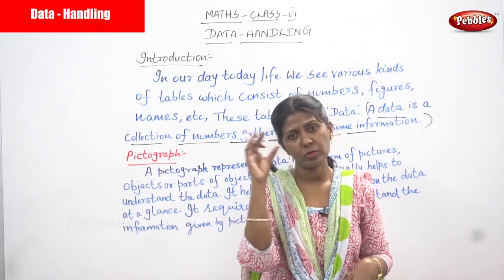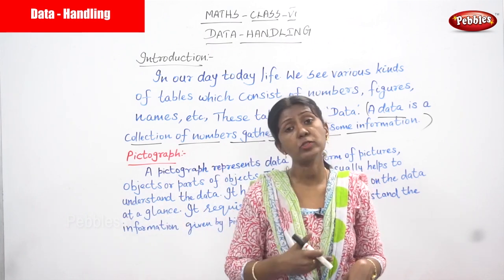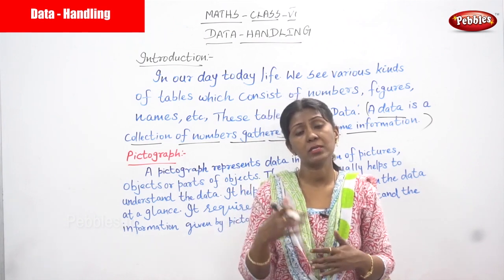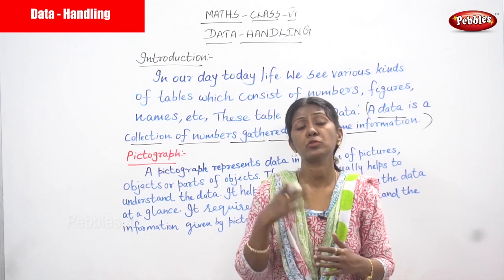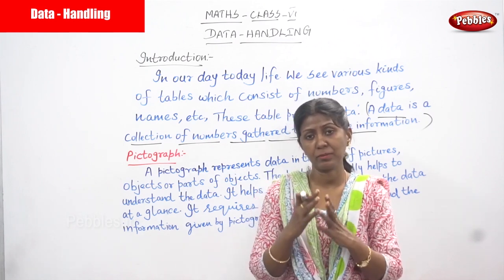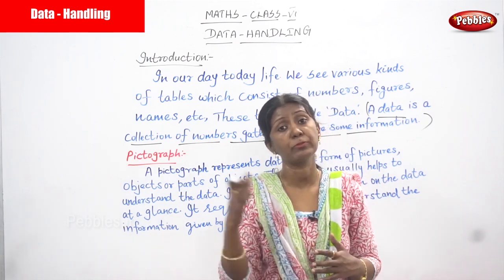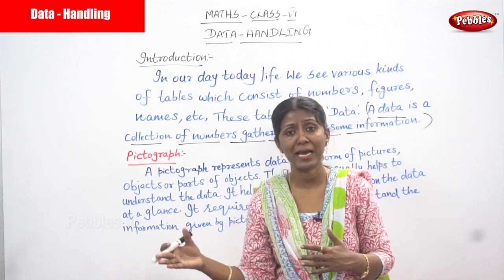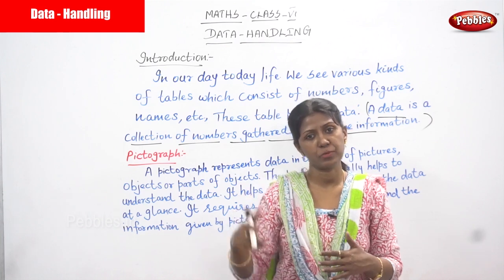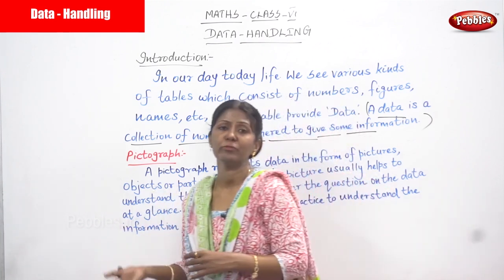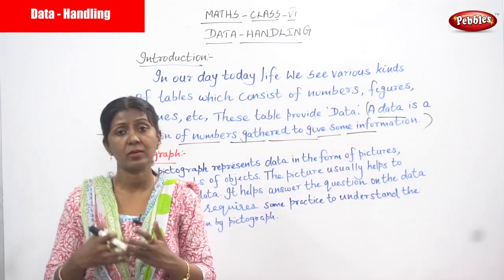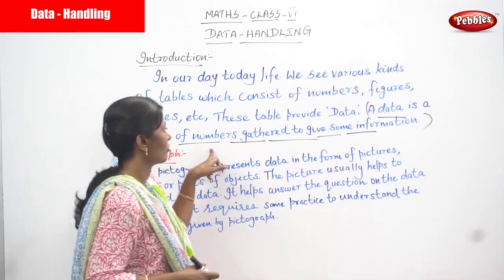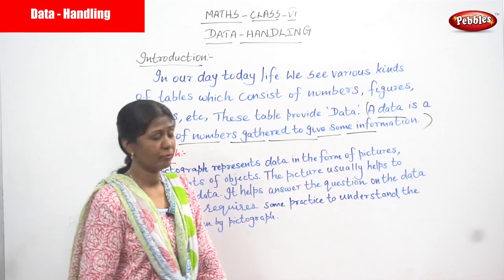In the particular section, all the students' numbers we enter in the particular table. After this we collect information about the students' academics, how they perform in the quarterly examination, the half-yearly examination, and the annual examination. Different subjects are there. These pieces of information are called data. A data is a collection of numbers gathered to give some information.